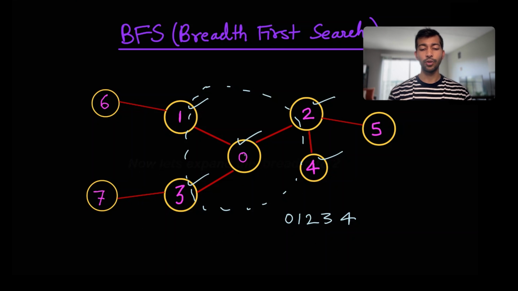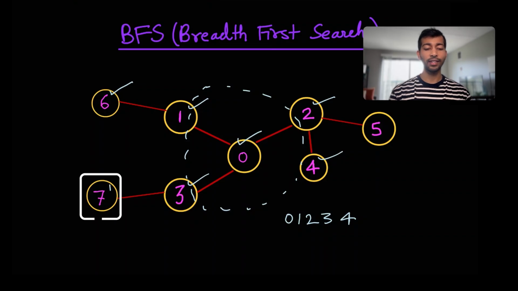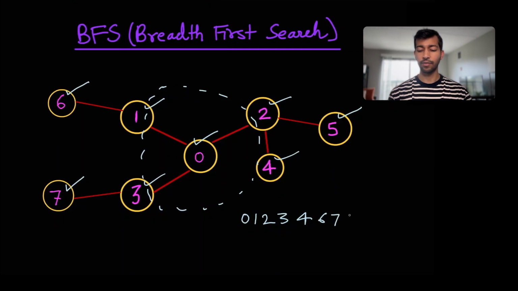Now 0 had one of the neighbors as 1. Now 1 has its neighbor as 6 and 6 has a distance of 2 from 0. So we'll be marking that as visited. Similarly, 7 is also at a distance of 2 and is a neighbor for 3. Similarly, 5 is at a distance of 2 and is a neighbor of 2. So we'll visit that too. So we'll have 6, 7, and 5.